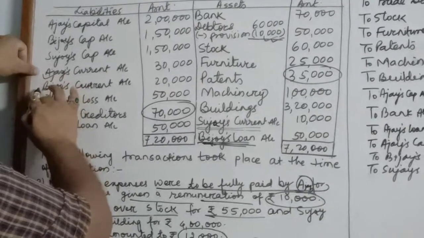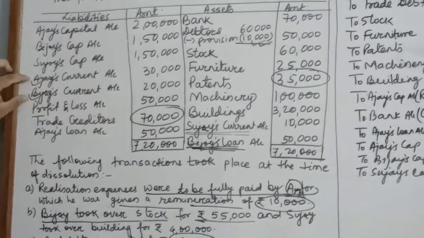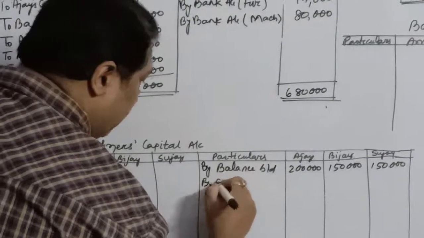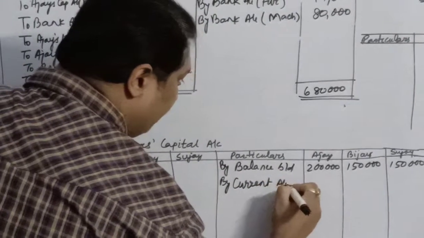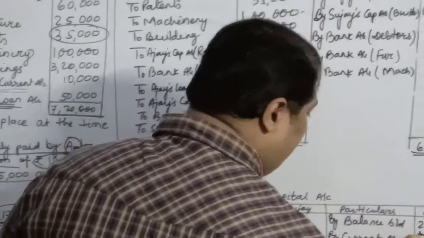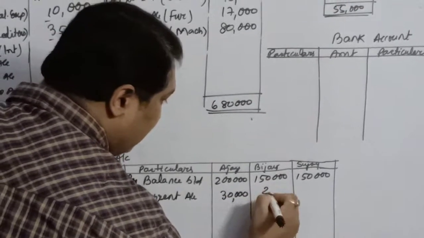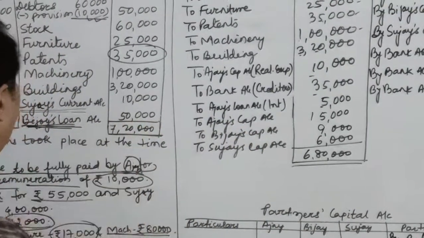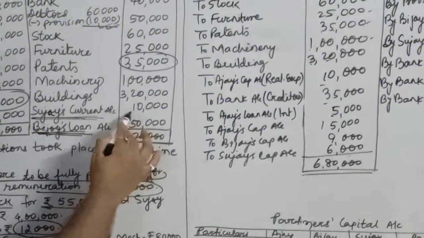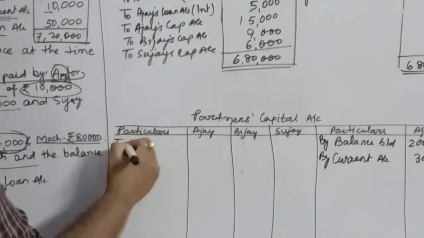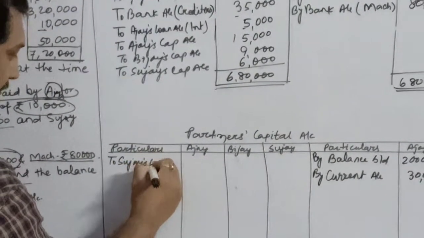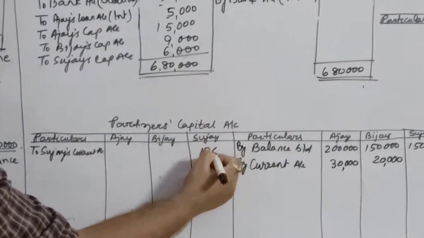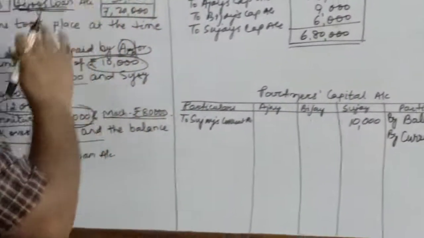Now there is a current account balance of Ajay and Bijay on the liability side. So it will be transferred to the credit. We will close the current account. We'll write over here by current account. The balance of Ajay's current account is 30,000 and Bijay's current account is 20,000. Whereas Sujay's current account is written on the asset side. So this will be transferred to the debit side of capital account, to Sujay's current account. In Sujay's we will write over here 10,000 because that is the balance of his current account.